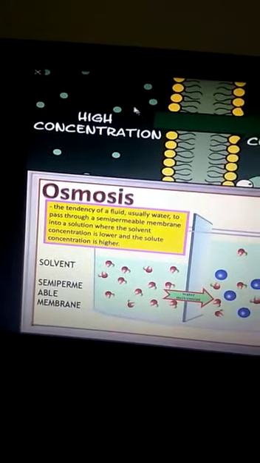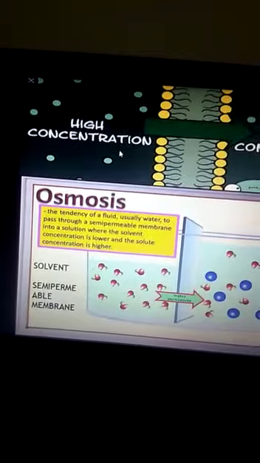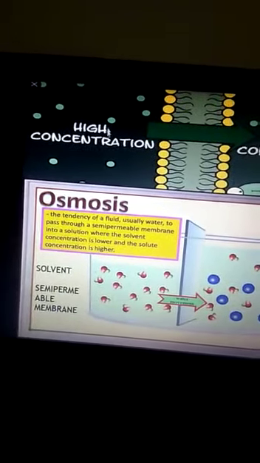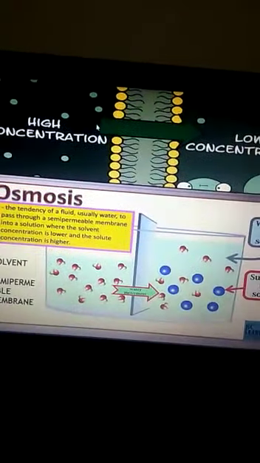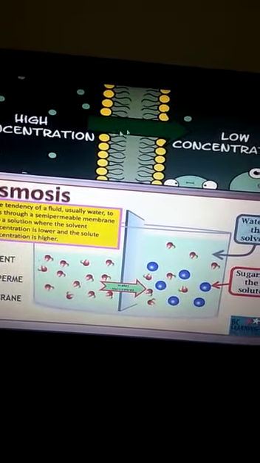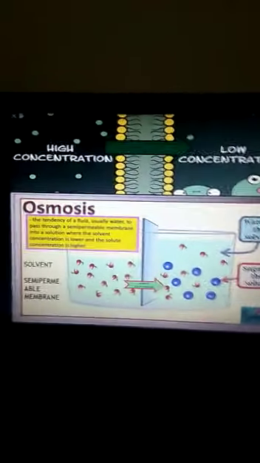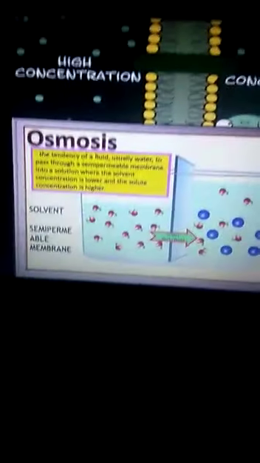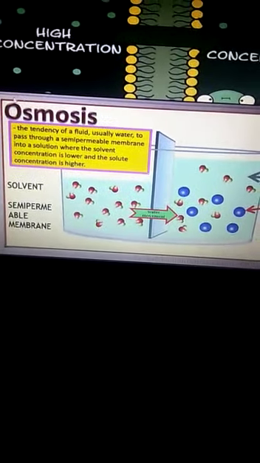Left side is the environment. So these green molecules, it could be anything, it is having higher concentration over here and it is very lower concentrated over here. So what will happen? Diffusion will cause it to start moving from its high concentration to low concentration. Now, diffusion has a very special case, and the property here is known as osmosis.